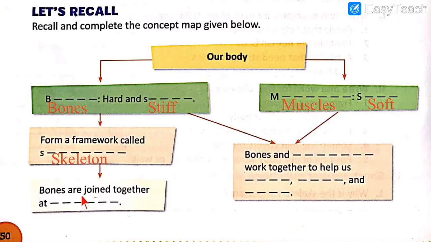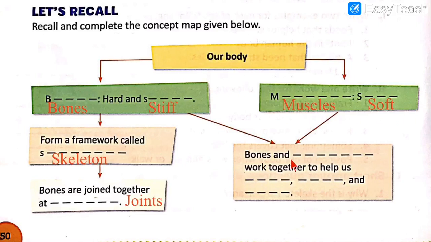And bones are joined together at dash. The place where bones are joined together is called joints. In plural, you say joints. So let's write that answer. Joints. Bones are joined together at joints. We have seen different joints like elbow joint, knee joint, neck joint, and many more.